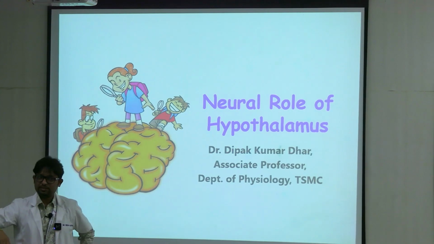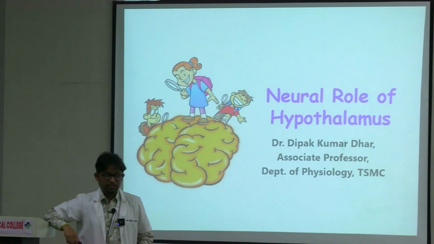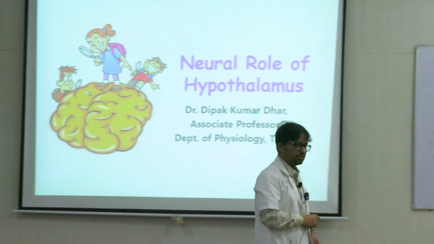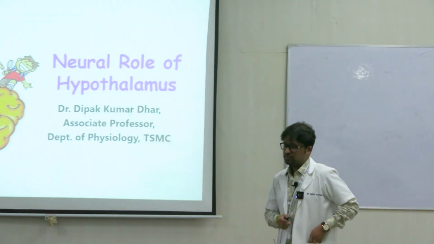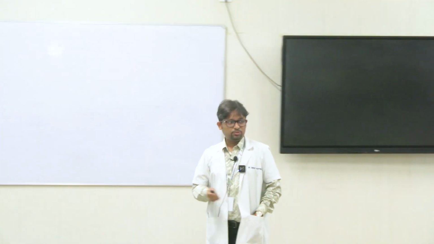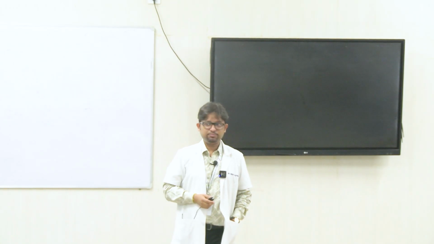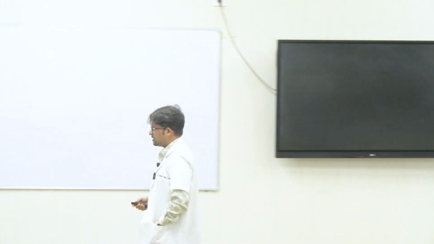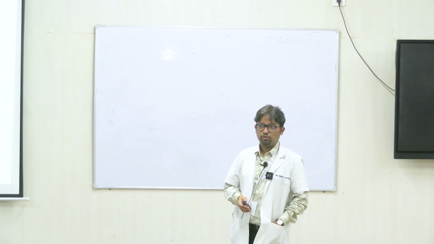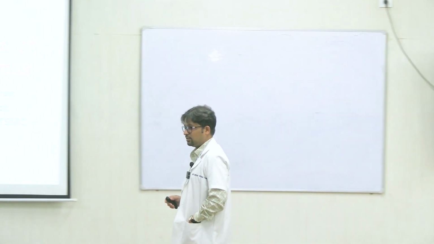We have talked about a structure called the thalamus. In the thalamus we saw that this is concerned with sensory function, motor function, and also to some extent with limbic functions. Today we will talk about one more structure which is present below the thalamus, which is called the hypothalamus. Right? So hypothalamus you have already studied in the endocrine system.